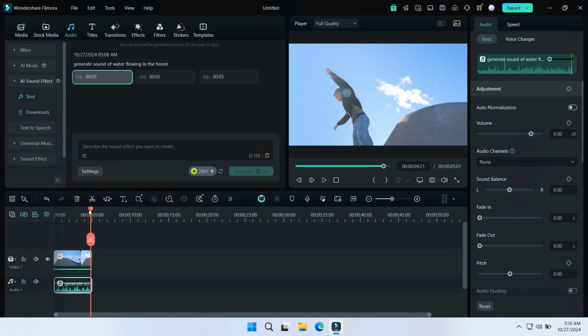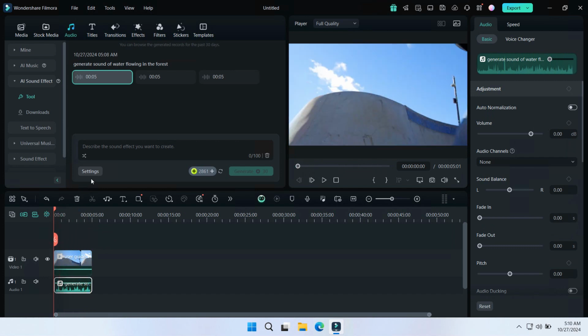Okay, about the number I just mentioned, you can set how many sound effects will appear. For example, I just need 2, so it's not too much, because we spend AI credits. Okay, then for example, here, generate. I will generate more AI sound effects. Okay, generate